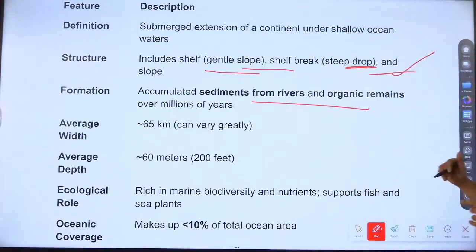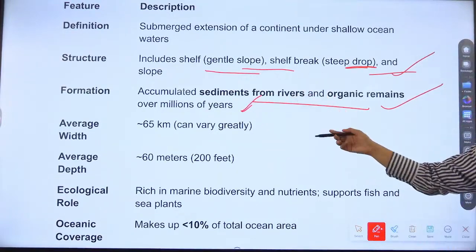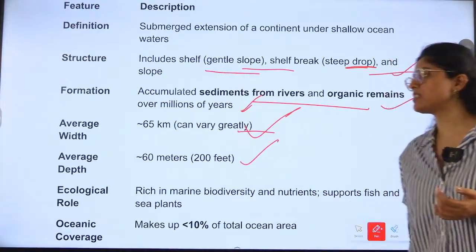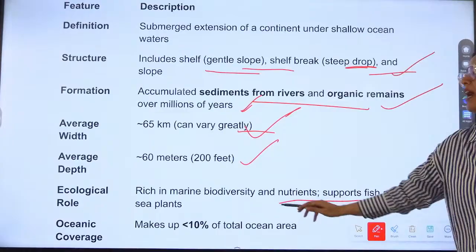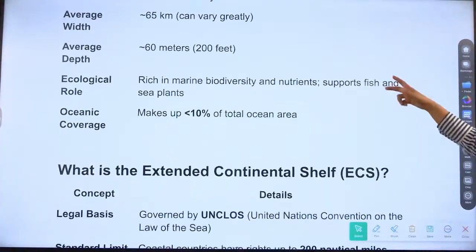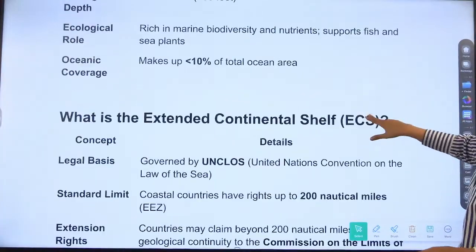Formation: accumulated sediments from rivers and organic remains over millions of years form the shelf. Now, the average size is what? 65 kilometers, depth is 60 meters, and it is rich in marine biodiversity and nutrients. We saw that there are minerals also in the continental shelf. Oil reserves are also found. That is why India has also expanded.